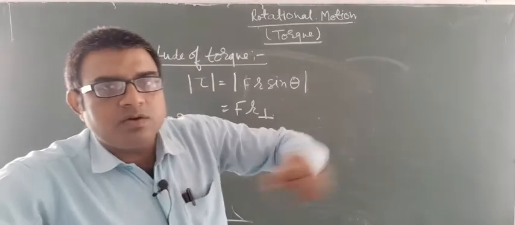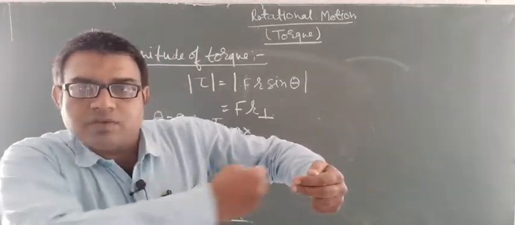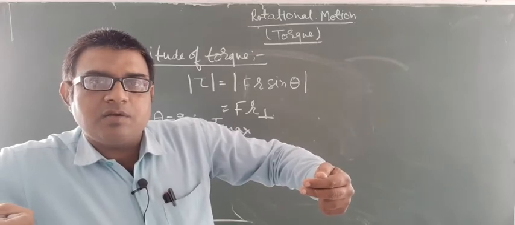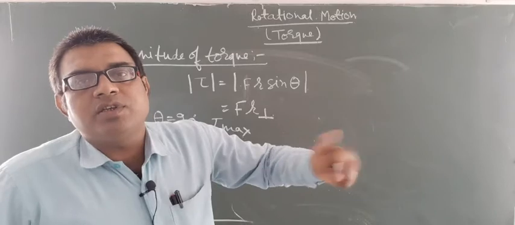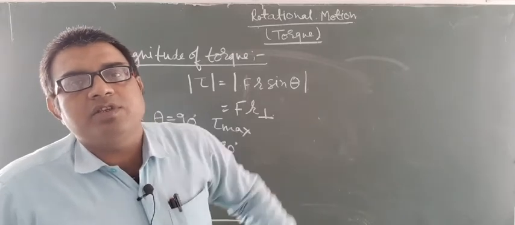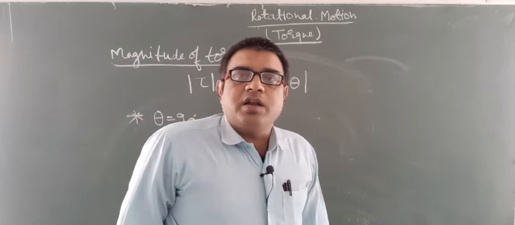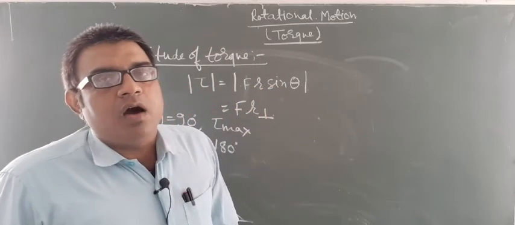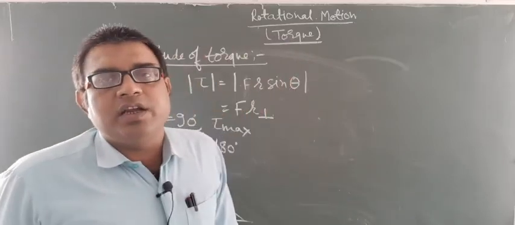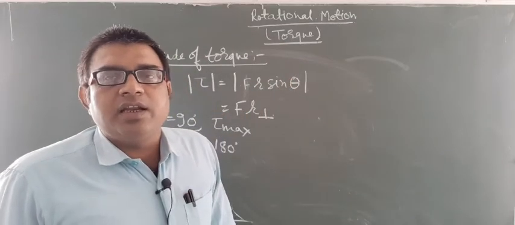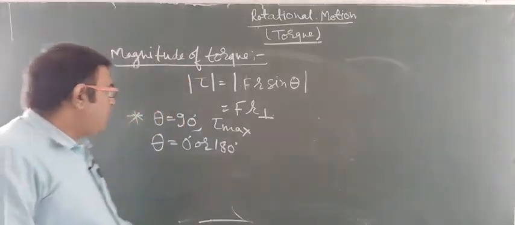But if this is the door, this is the position of the door and you are applying the force in this direction, in the direction of the position vector, then the angle between the force and the position vector is 0 degrees, and in that case you will not experience any torque. Or if you push the door in the direction of the position vector, then also there will be no torque, or torque will be 0.